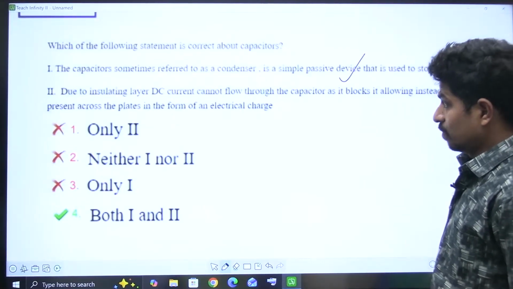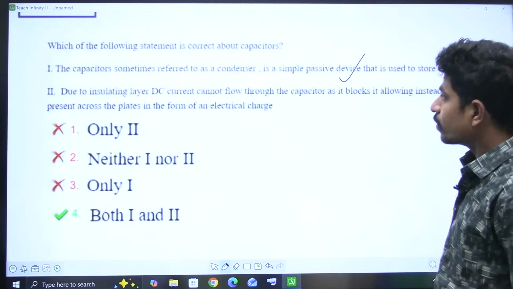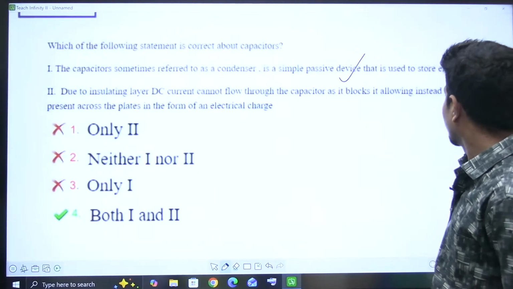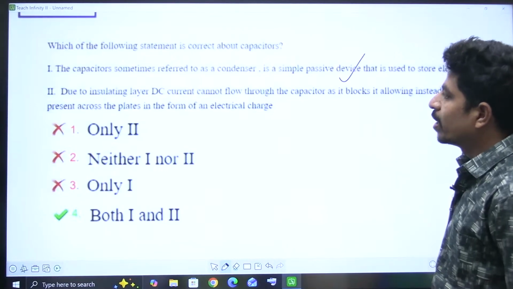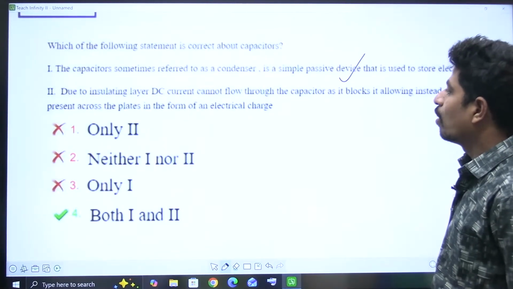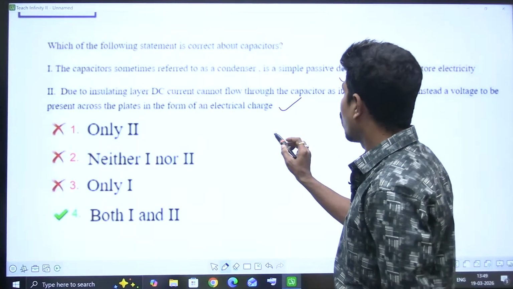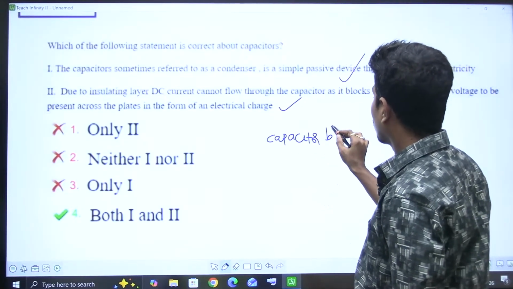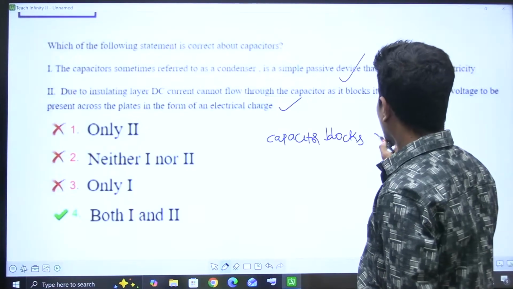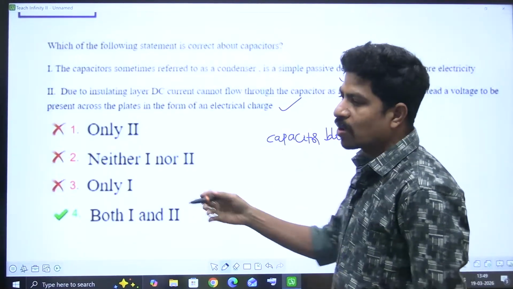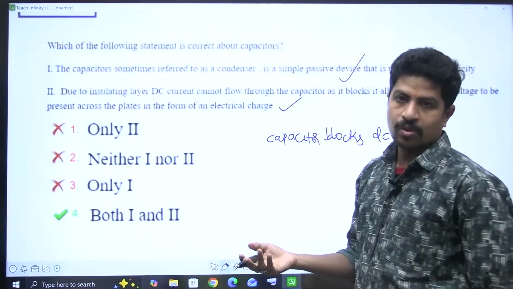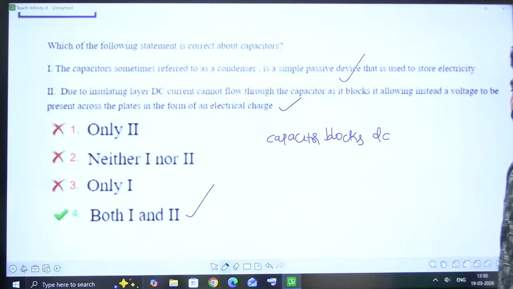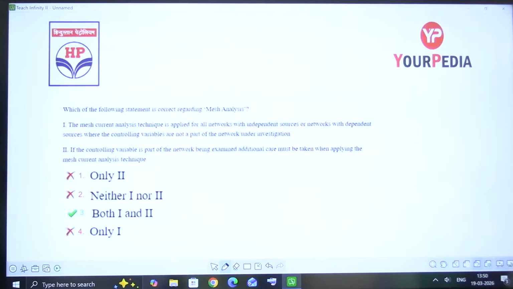Due to the insulating layer, DC current cannot flow through the capacitor as it blocks it, allowing instead a voltage to be present across the plates in the form of electric charge. Yes, a capacitor blocks DC. It allows AC, but blocks DC because of that insulating material. So both 1 and 2 are correct. Next.